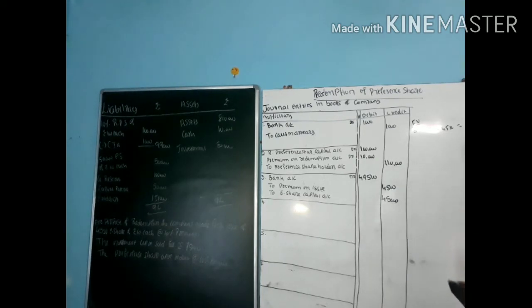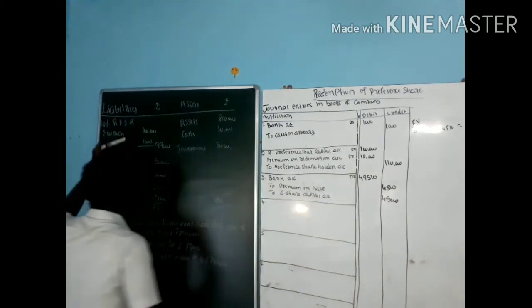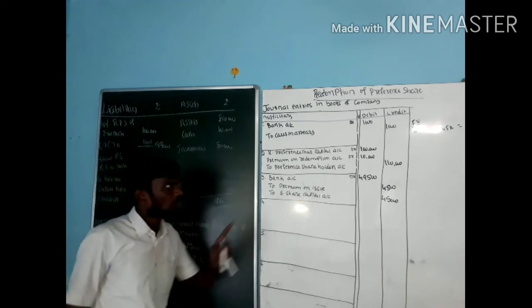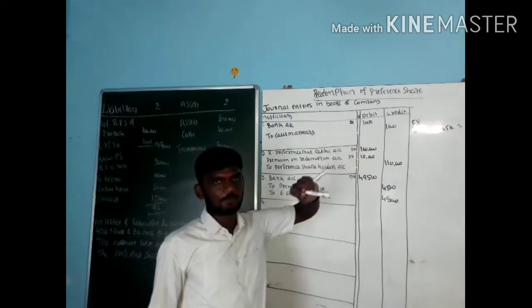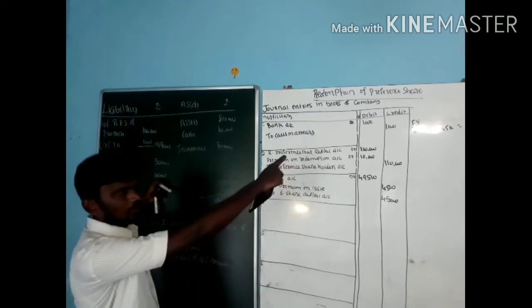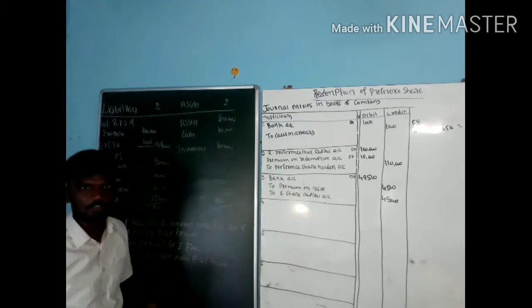Check the problem. Is there any kind of P&L account given on the liability side? No. Next, is there any kind of reserve? They gave general reserve 1 lakh and capital reserve 50,000. See, you should not use capital reserve for redemption of preference shares, so don't consider capital reserve. Only we need to use general reserve. How much is the general reserve? 1 lakh. How much amount are we still requiring? 55,000. So using this 1 lakh we can pay 55,000, right?